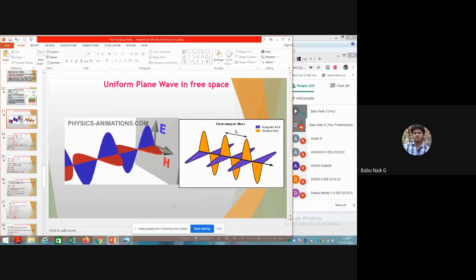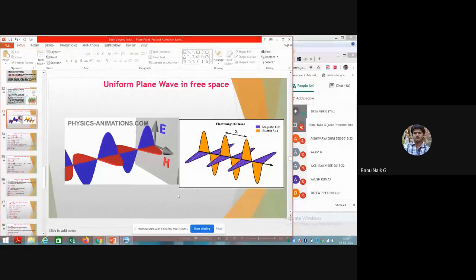With this we have seen the electric field in the x direction and then the magnetic field in the y direction. Then you can see that the electromagnetic wave travels in the z direction. So this is the main thing we are considering: uniform plane waves.